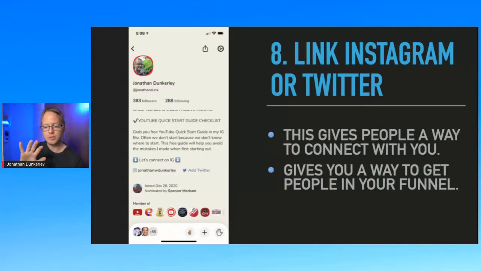So do not overlook adding your social networks at the bottom. I don't personally really use Twitter, so I just put Instagram on mine, and that gives people a way to contact me. All right, so I hope that you got a lot of value out of that.